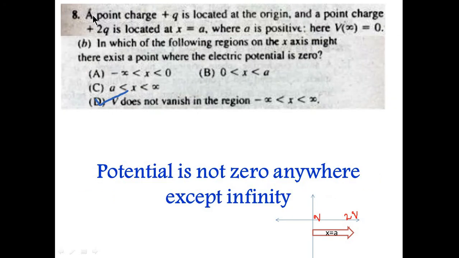Question 8 part B: in which of the following regions on the x-axis might there exist a point where the electric potential is 0? Electric potential will not vanish in any region from minus infinity to positive infinity, so V does not vanish in the region minus infinity is less than x is less than positive infinity, because these charges are the same value. So it would be 0 only at infinity.